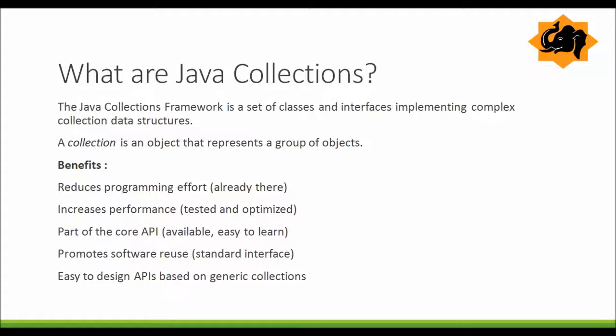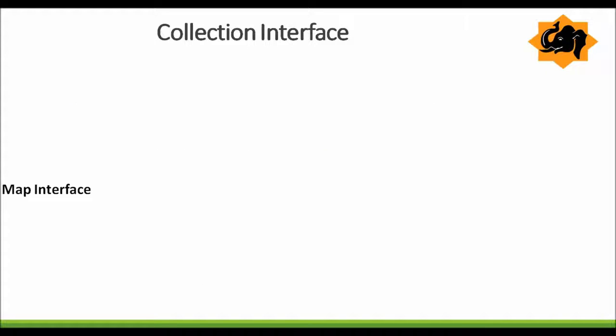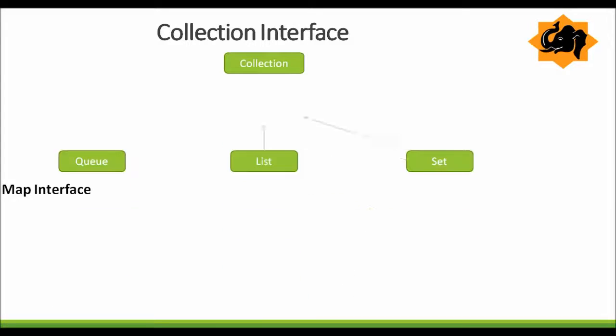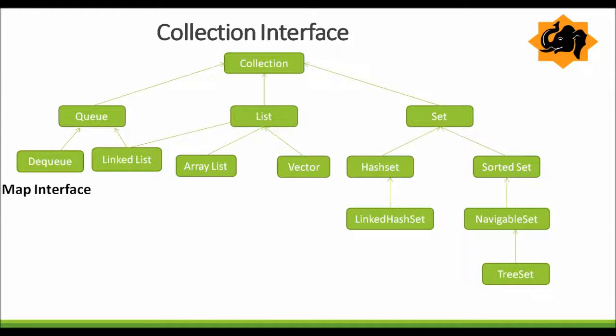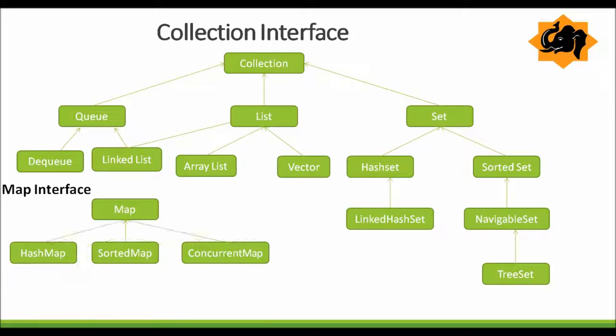Okay, now see, we have the interfaces of the collection framework, that are the collection interface and the map interface. The collection framework has a lot of interfaces setting the fundamental nature of various collection classes. The collection interface is the core one, and the list interface, the queue interface and the set interface extend the collection interface. Then others are coming up. Then we have the map interface. There are a lot of classes and interfaces in the collection framework. Let's see only the basic ones.